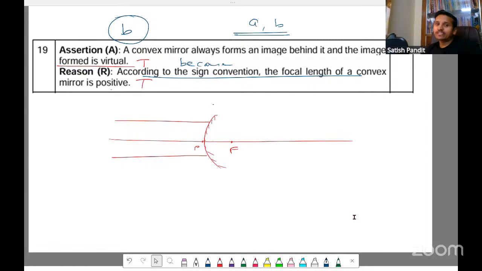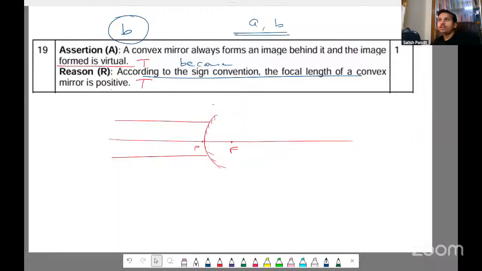But sometimes I have seen that in the answer key also, most of the places they have given a wrong answer for A or B. So students also find it very difficult to judge whether it is A or B. But here I made it very clear why it is B. Yes, sir. Thank you, sir.